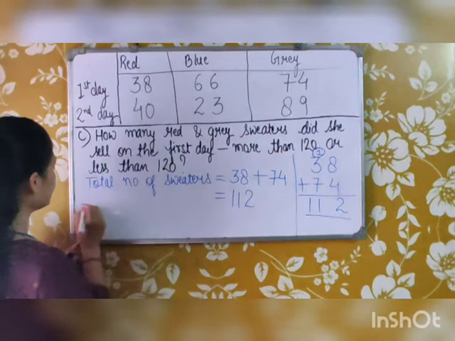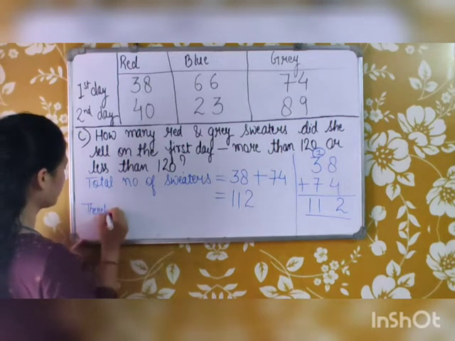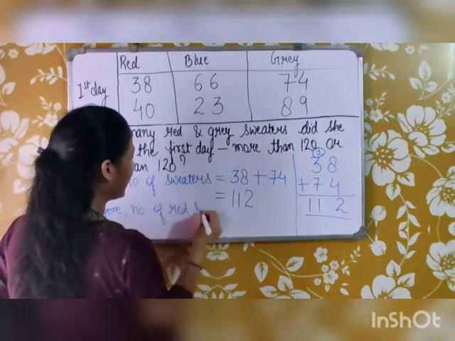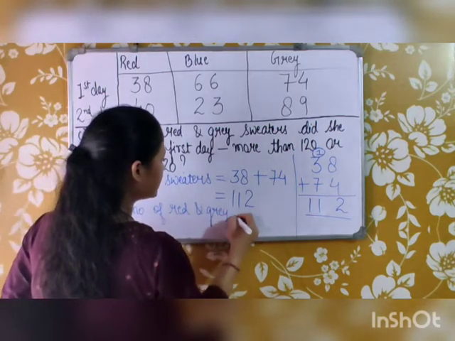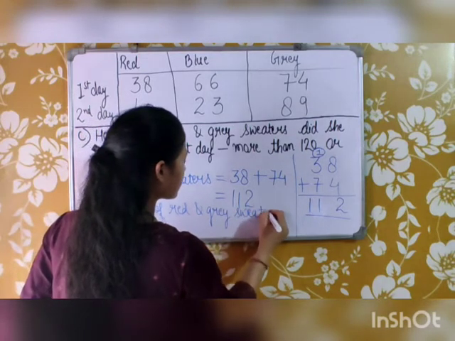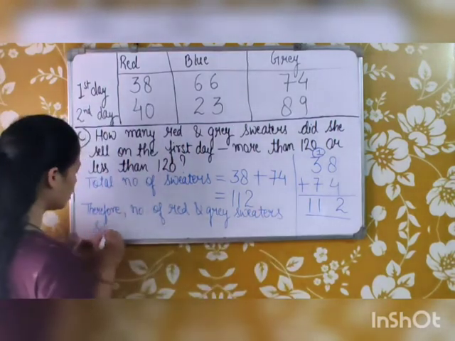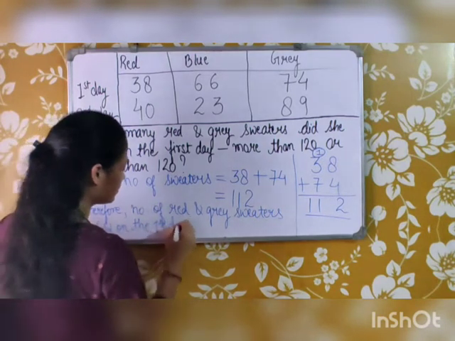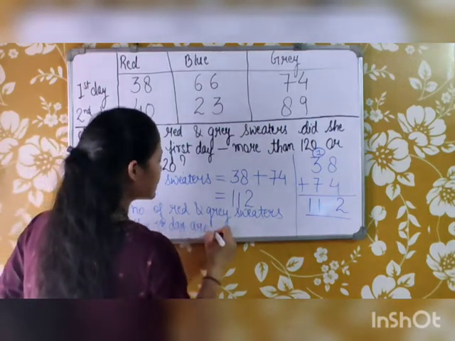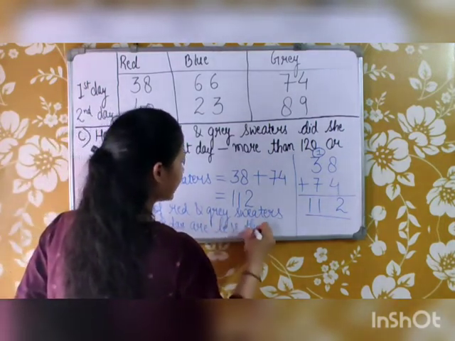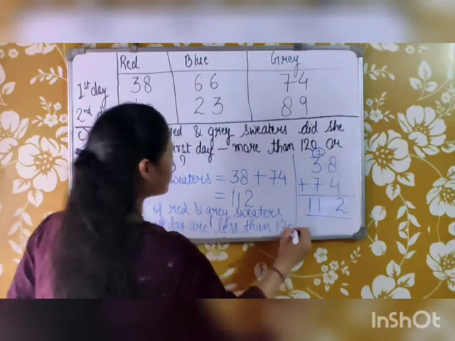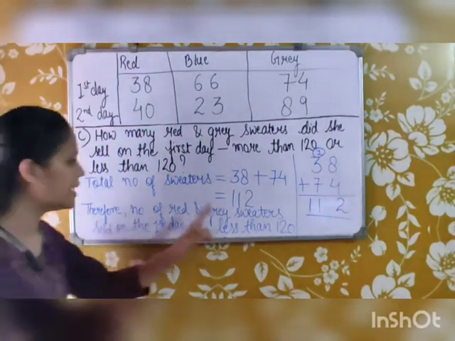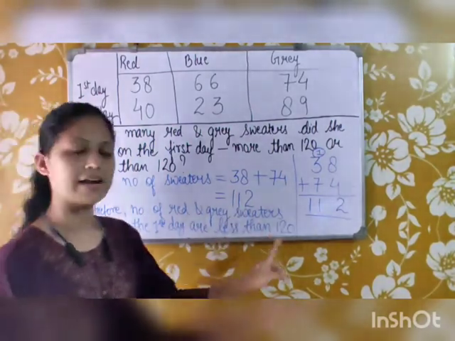So we will say, therefore, the number of red and grey sweaters sold on the first day is less than 120, because 112 is less than 120.